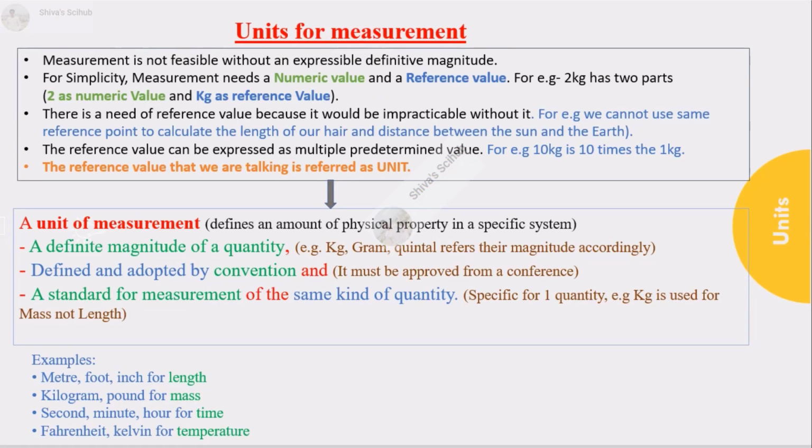Unit. Unit is an internationally accepted reference standard to measure a physical quantity. When we talk about physics, we have several physical quantities, so we need a reference to measure the physical quantity. For example, let us suppose we need to buy some groceries. How would we convey to the shopkeeper what amount of specific items we need? For example, we say 10 kg of rice. Here we need a unit to identify them, and the unit is kg.